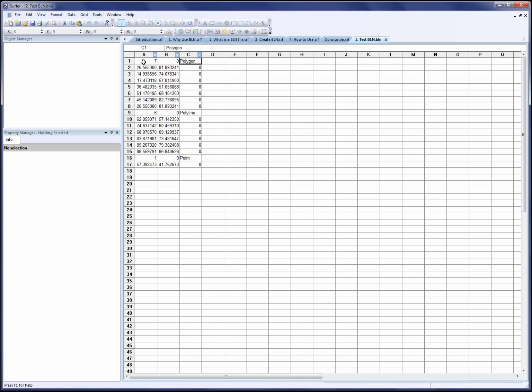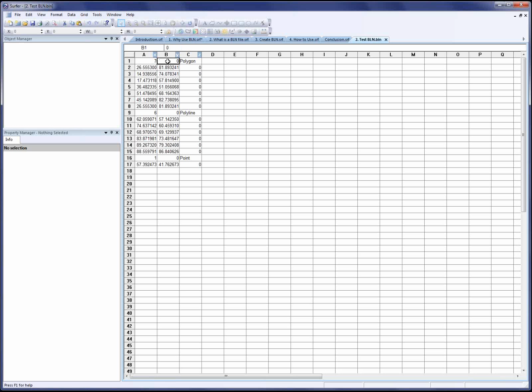The polygon object is first. There is a 7 in cell A1 to identify that there are 7 vertices in the polygon. Then the XY coordinates of the 7 vertices are listed. There is a 0 in column C, so if I did use this file as a breakline file, that would be the Z value for those XY vertices. And in this case, the first set of coordinates in row 2 and the last row of coordinates in row 8 are exactly the same. This tells Surfer that it's a polygon and not a polyline.